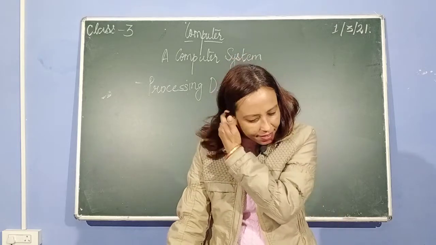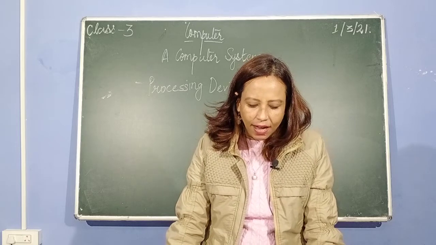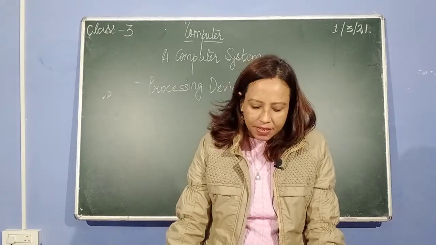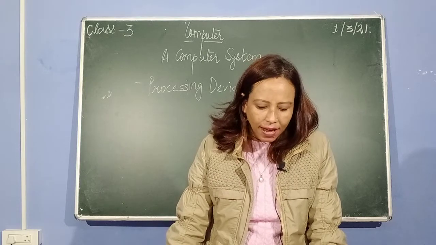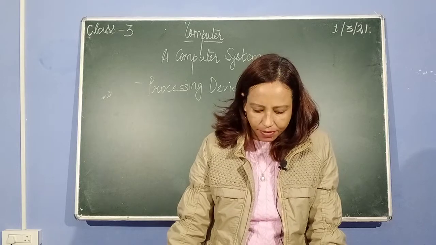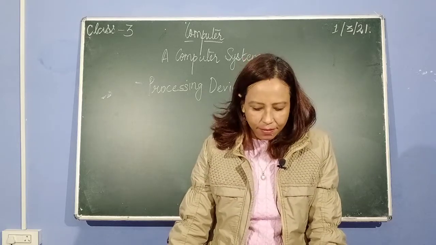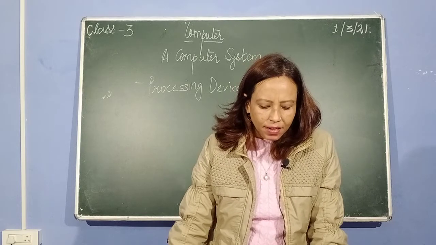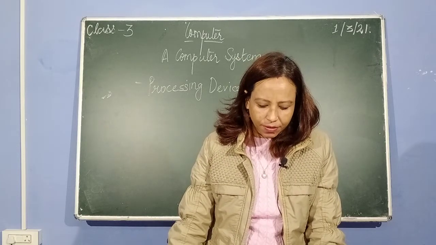The device that works on the given input is known as processing device. CPU is the one and only processing device of a computer system. CPU stands for Central Processing Unit. It is the most important part of a computer.